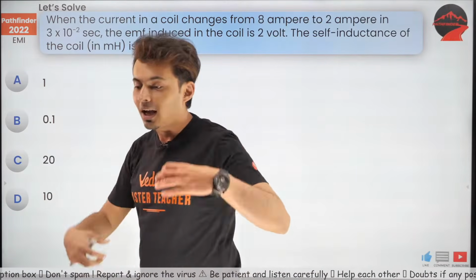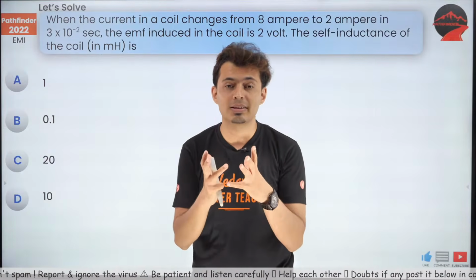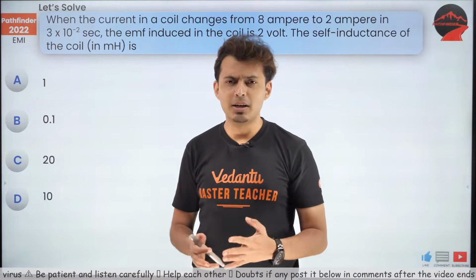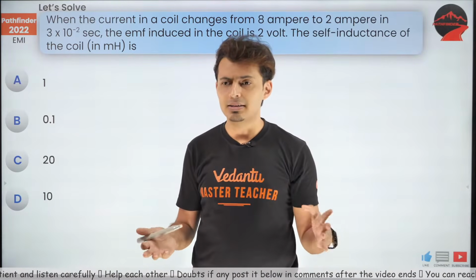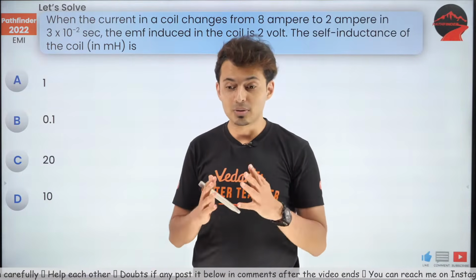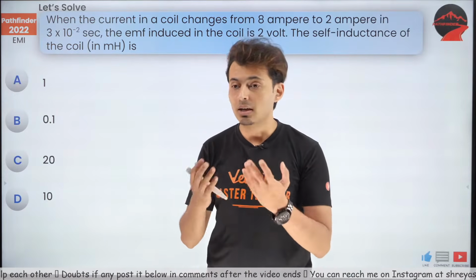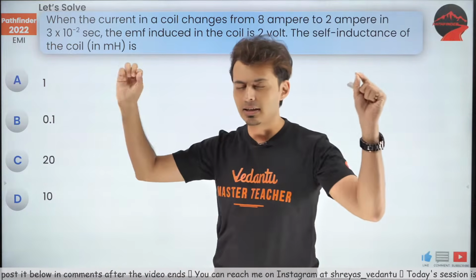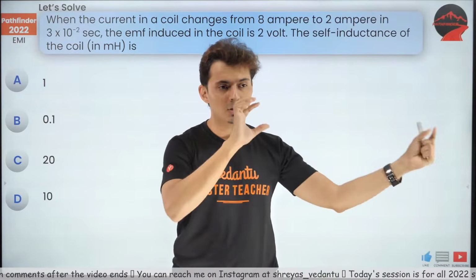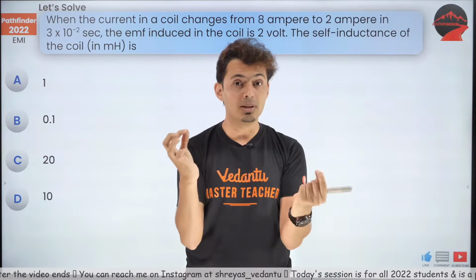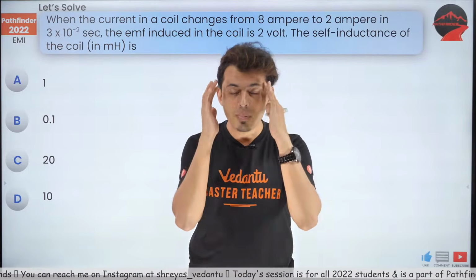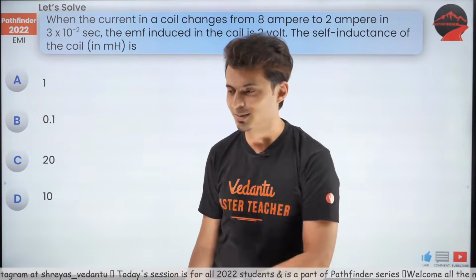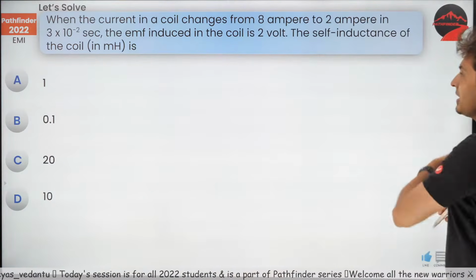Animation should be there in your head. You should try and visualize physics as much as possible. I mean, don't expect animation for everything. Remember, back in the 70s, 80s, 90s, even when there were no animations, students and teachers understood concepts. You should be mentally able to picturize: yes, there is an inductor, the current is growing, I should oppose it. So replace that inductor with a battery, and it will oppose that change. So mentally picturize it. Don't always expect animations. Too many animations are bad. It's injurious for health.